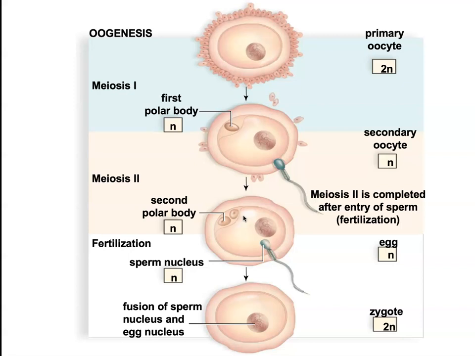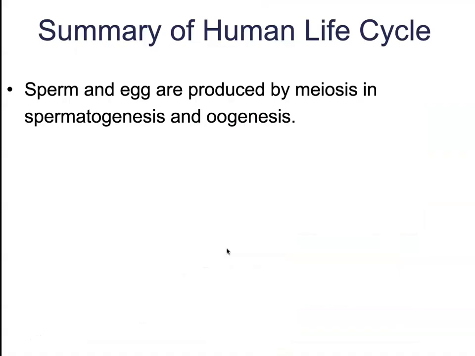Now, the eggs are only going to be released one at a time. They are precious cargo. There's only going to be 1 egg released per menstrual cycle. And its primary job is going to just sit there and be ready to receive the sperm. As soon as it gets fertilized, it can start undergoing mitosis, can start forming that zygote immediately, and so it wants to have everything it possibly needs to be ready. So it's going to be very large in size. It's going to have lots and lots of cytoplasm. It's going to have everything it needs to begin very, very rapid mitosis as soon as it is fertilized.